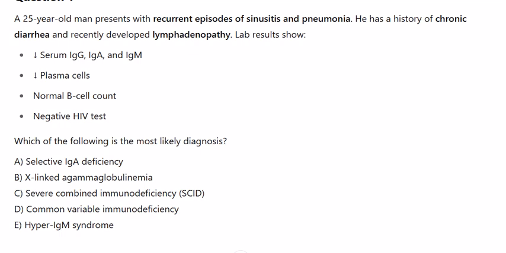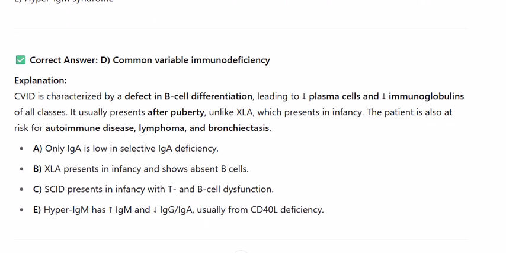of all classes. It usually presents after puberty, unlike XLA, which presents in infancy. The patient is also at risk for autoimmune disease, lymphoma, and bronchiectasis. A. Only IgA is low in selective IgA deficiency. B. XLA presents in infancy and shows absent B cells. C. SCID presents in infancy with T and B cell dysfunction. E. Hyper IgM has high IgM and low IgG and IgA, usually from CD40L deficiency.